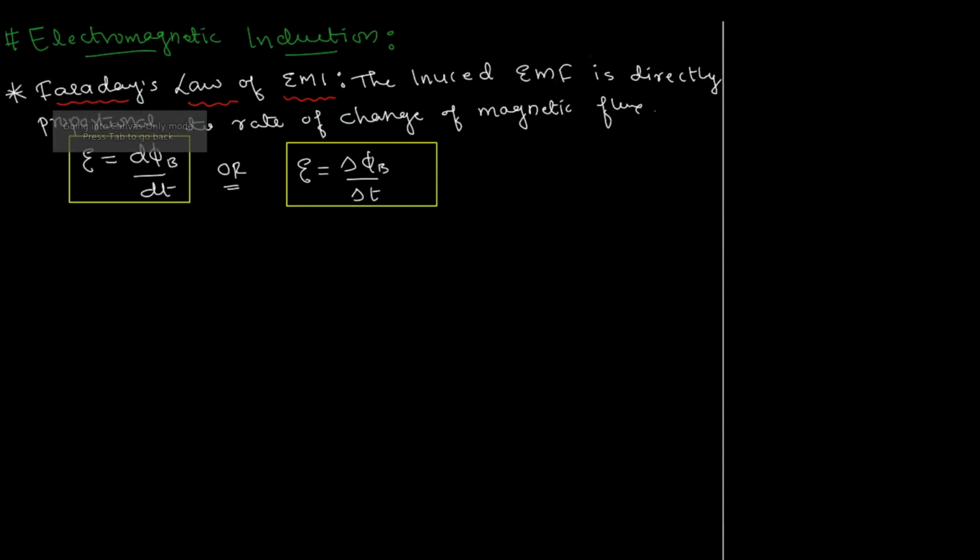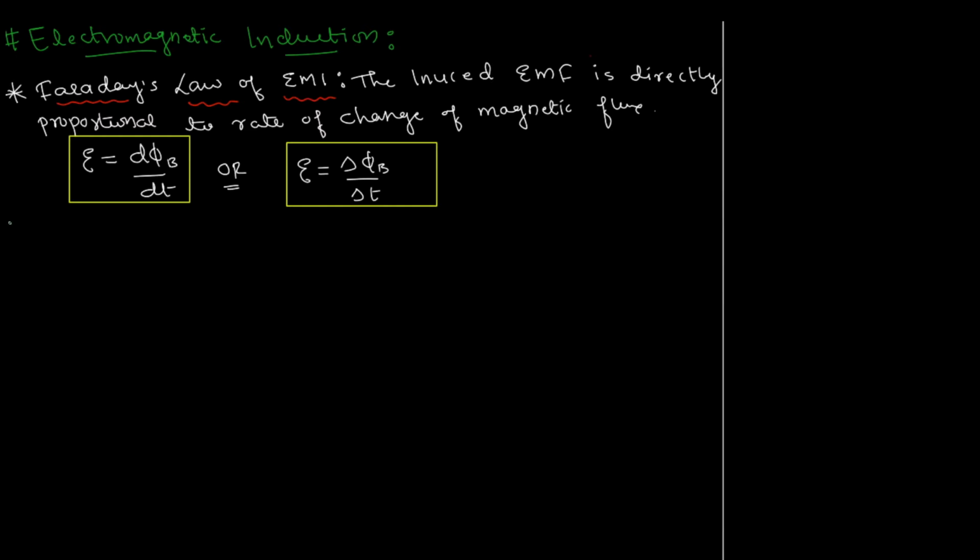Alright, so in the previous video what we've seen is that basically changing magnetic flux can give rise to EMF. The question was, if current can give us magnetic field, can the reverse happen? That can magnetic field give us current? And the answer to that from the coil and bar magnet experiment was pretty clear, that yes, it can give rise to EMF, the changing magnetic flux, right?